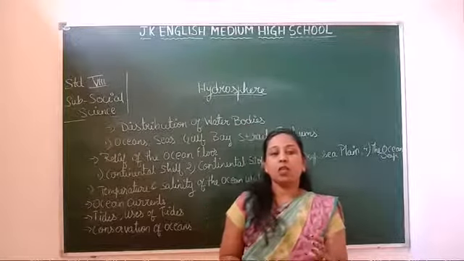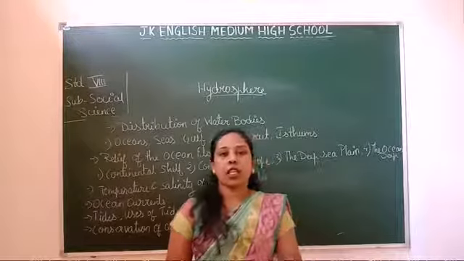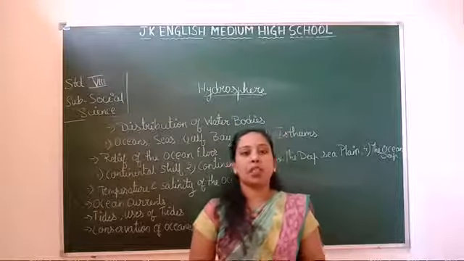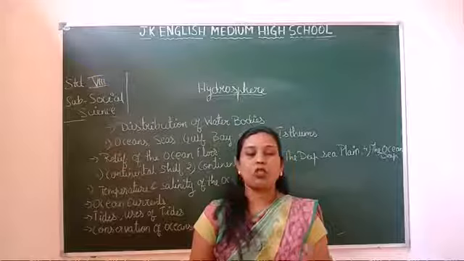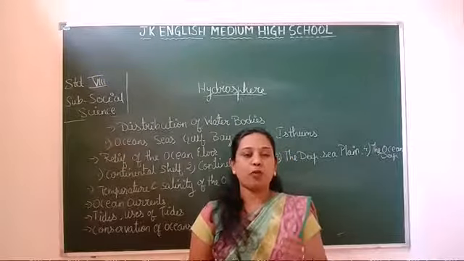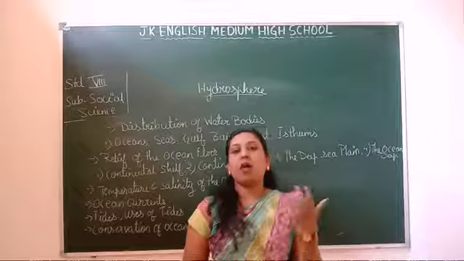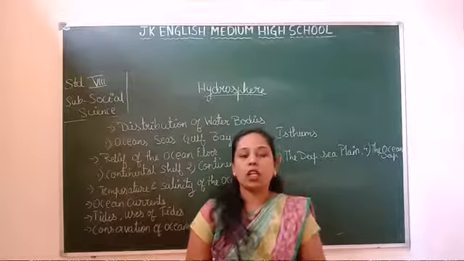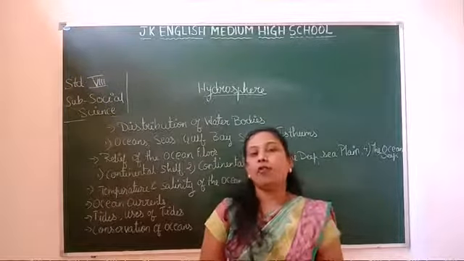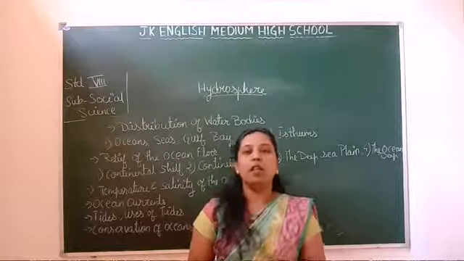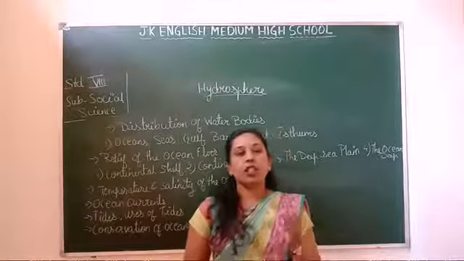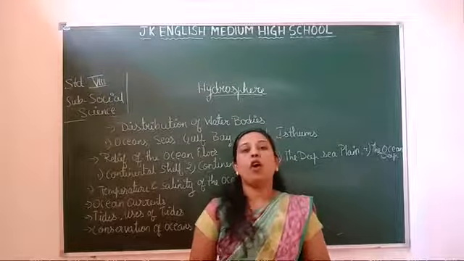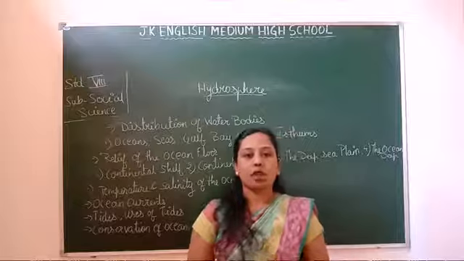Why? Because about 71% of the total area of the Earth, or 361 million square kilometers, is covered by water. So that means 3 portions are water and 1 portion is land. That means blue planet, water planet, means the water is more on the Earth compared to land. And there are 4 major water bodies on our Earth. Those are the Pacific Ocean, the Atlantic Ocean, the Indian Ocean and the Arctic Ocean. So these are the 4 major water bodies of our Earth.